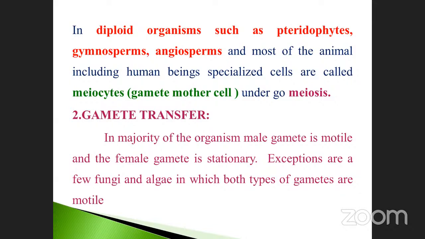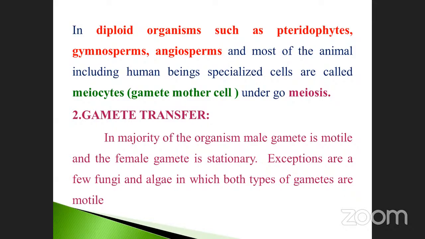Otherwise called chromosomes. Like that, they may ask the questions. See, the exceptions are a few fungi and algae in which both types of gametes are motile. In some cases, they are all considered fungi and algae, in which both types of gametes are motile in nature. Take examples of isogamete, anisogamete, and oogamete.